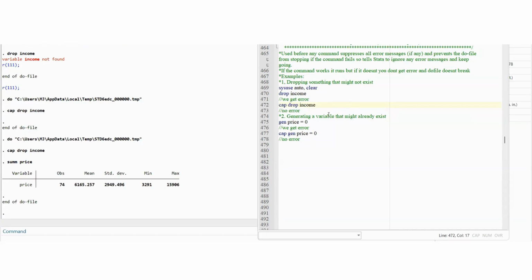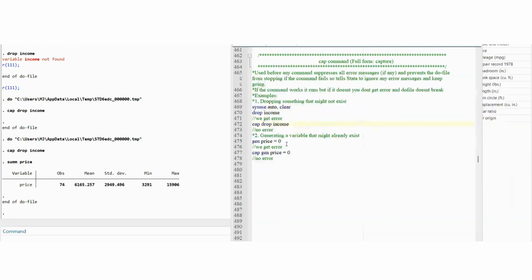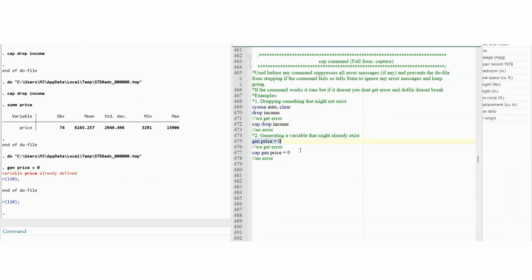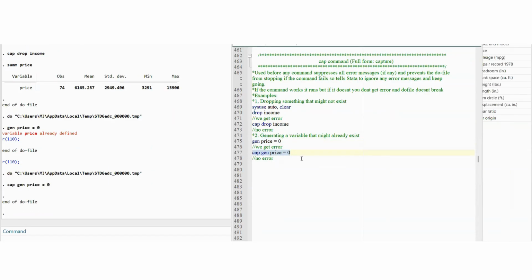Similarly, if you want to generate a variable that might already exist, price already exists here. So if we say gen price is equal to 0, we get an error. But if we write capture before it, we won't get any error. So cap gen price is equal to 0.